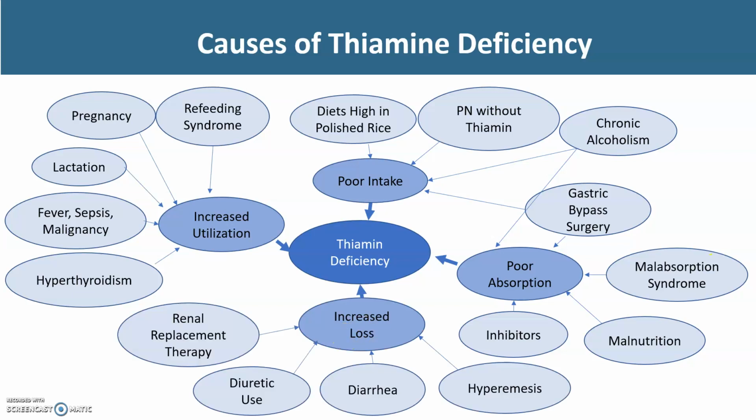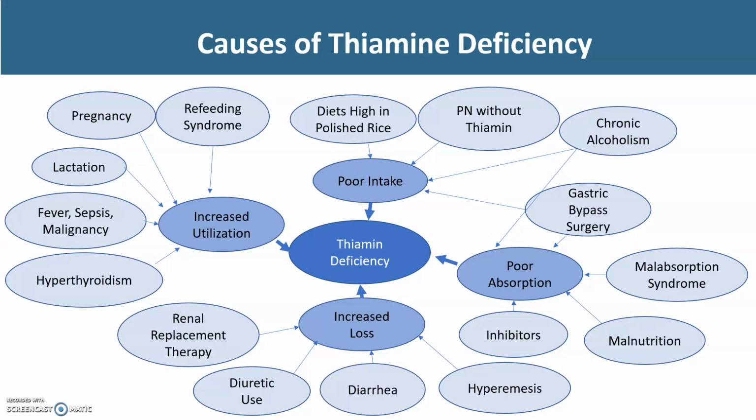Our fourth area is excess loss. We see two ways that it can be lost through the urine: renal replacement therapy and diuretic use. Remember that thiamine is a water-soluble vitamin, and these can be instances where more thiamine is lost in the urine than is normally allowed.